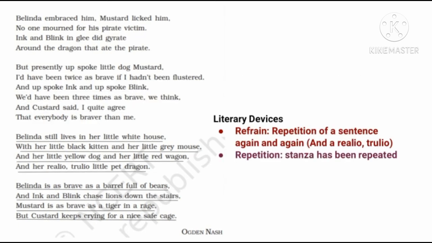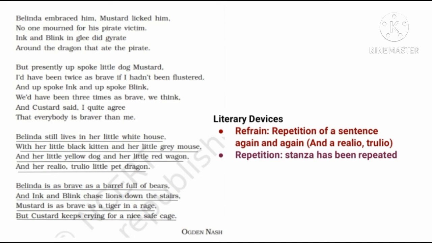Stanza 14 and 15 of the poem are as follows. Belinda still lives in her little white house, with her little black kitten and her little grey mouse, and her little yellow dog and her little red wagon, and her really-o truly-o little pet dragon. Belinda is as brave as a barrel full of bears, and Ink and Blink chase lions down the stairs. Mustard is as brave as a tiger in a rage, but Custard keeps crying for a nice, safe cage.